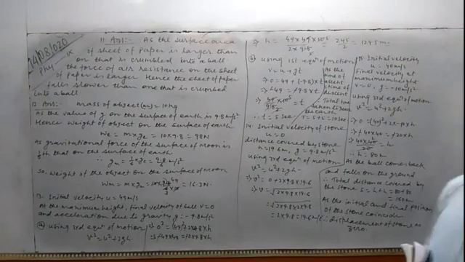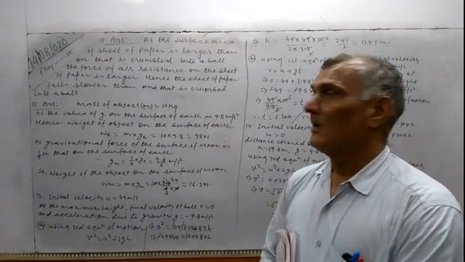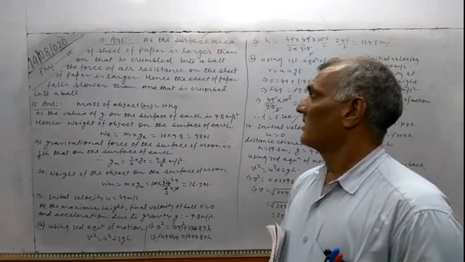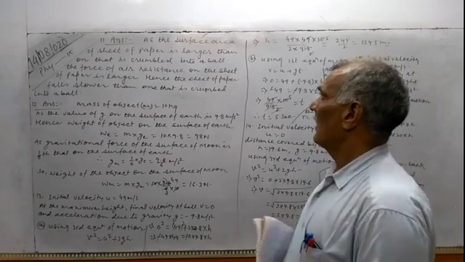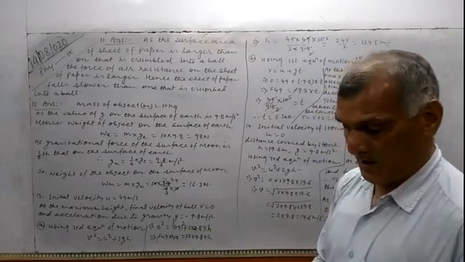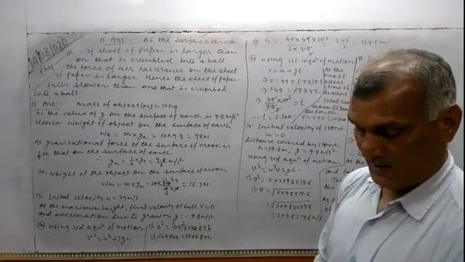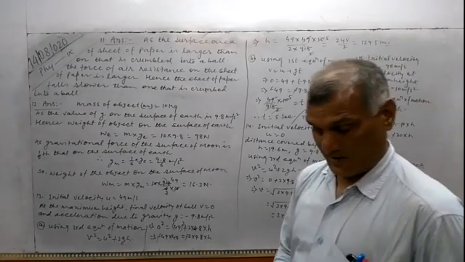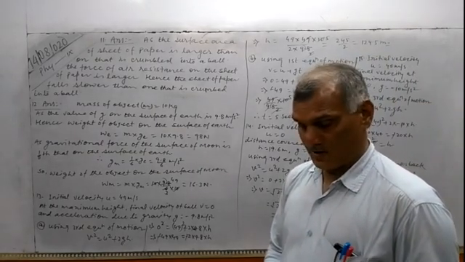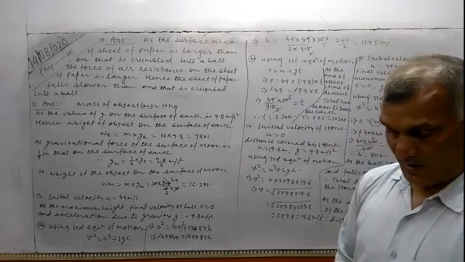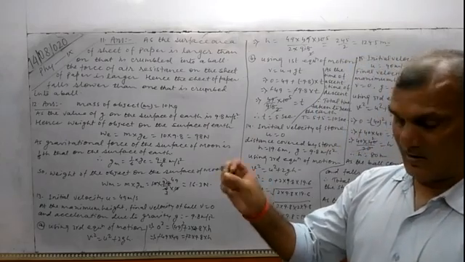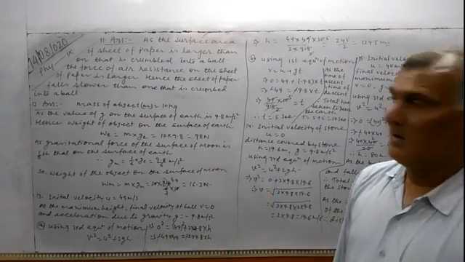Good morning, students. Today we are discussing the chapter ending questions from the NCERT book, and we are going to discuss question number 11. Here in question number 11, it is given: why does a sheet of paper fall slower than one that is crumpled in the shape of a ball?